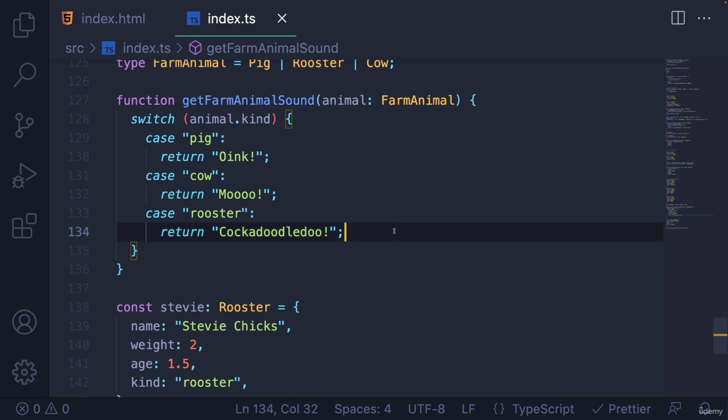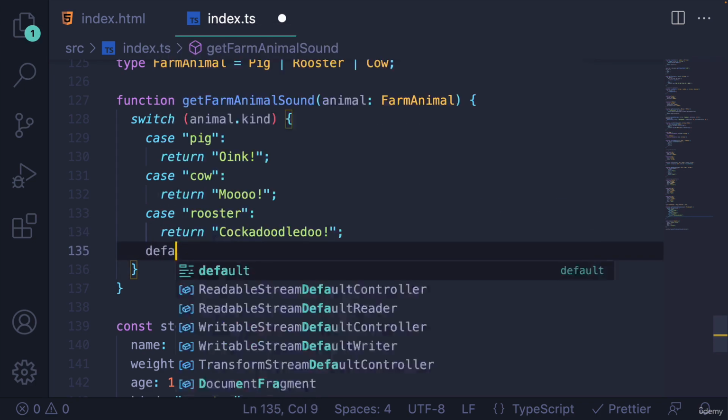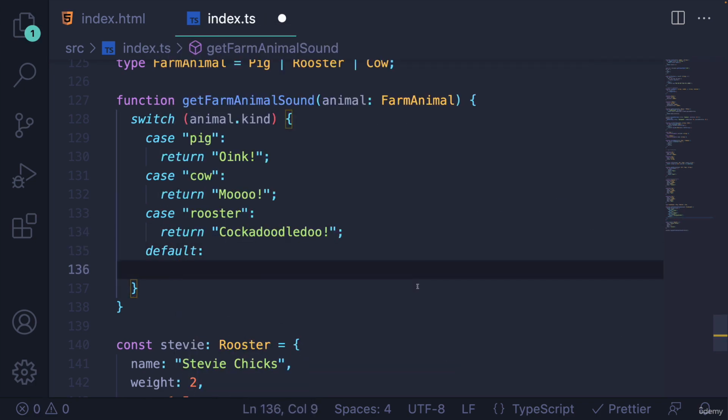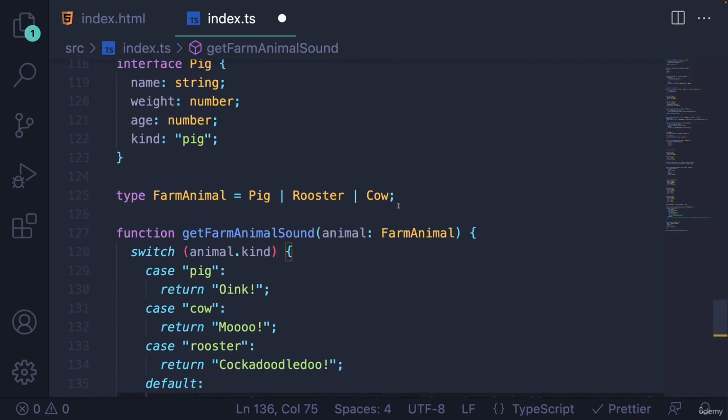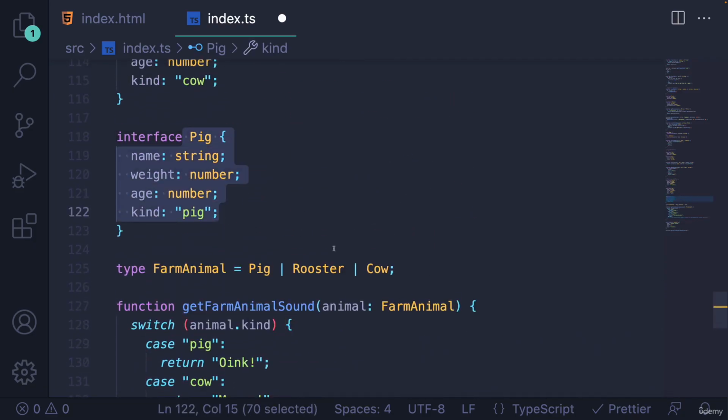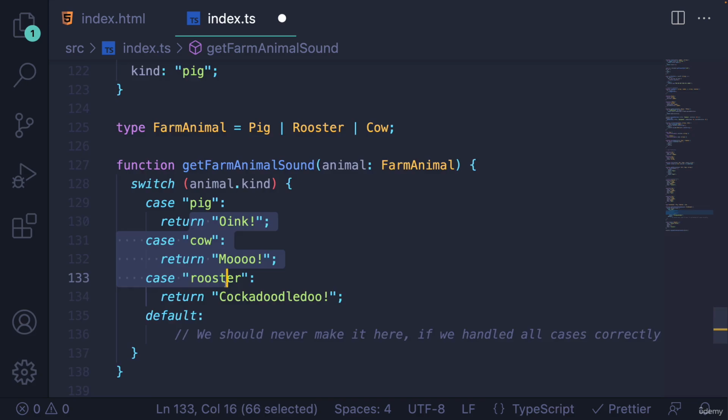But what we can do is add in a default case here. And in this default case, we're basically going to say we should never, ever make it here if we handled all cases correctly. So this is a way to future-proof our code and have TypeScript yell at us if we were to add in, let's say, a new type of farm animal and then forget to handle it.